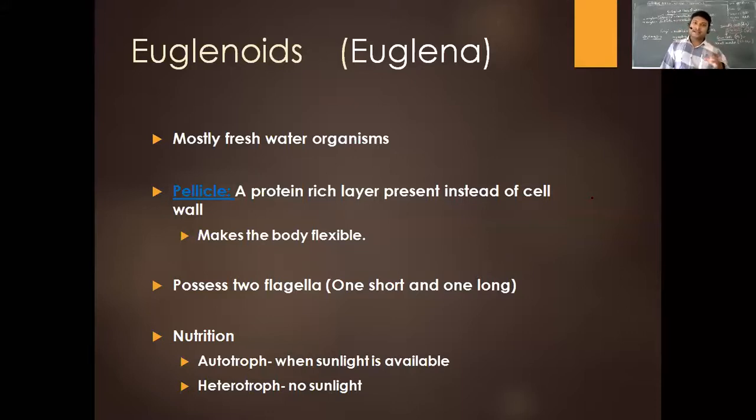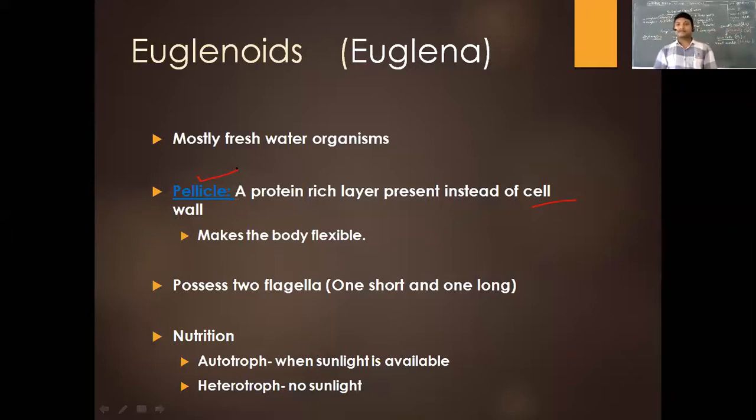They have a pellicle, a protein-rich layer, instead of a cell wall. There is no cell wall. We said that they may or may not have a cell wall. So in this case, you do not see the cell wall. What you see instead is a pellicle, a thick protein layer, and that makes the body flexible. They also have two flagella. One is long and one is short.